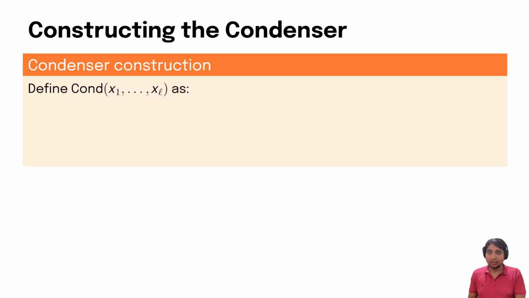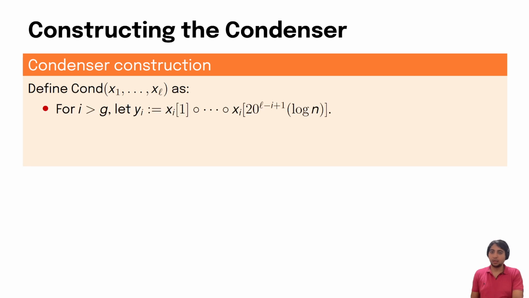So with this, we construct our condenser. Remember, our condenser takes in L blocks X1, X2, ..., XL of length n each. For blocks G plus 1 to L, we will take a small prefix of length roughly O of log n. We will let the length of the prefixes be geometrically decreasing with the next block.